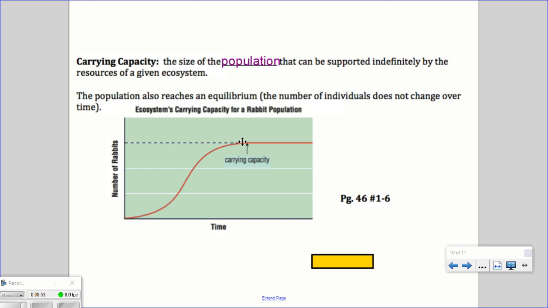This number does not fluctuate too much. It'll go up and down a little bit, but it shouldn't have any massive drops or climb too high. This carrying capacity is basically the number of individuals that can be supported in that ecosystem.